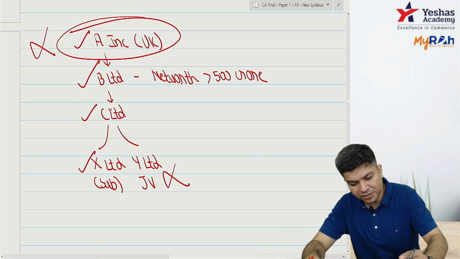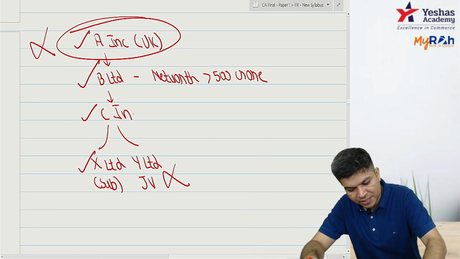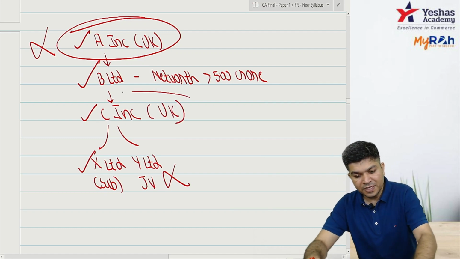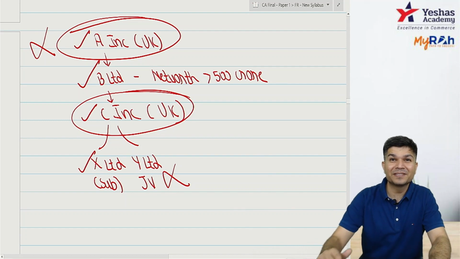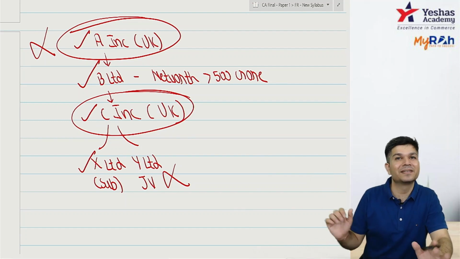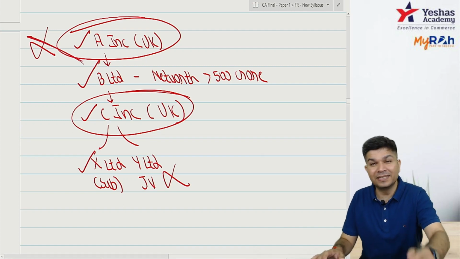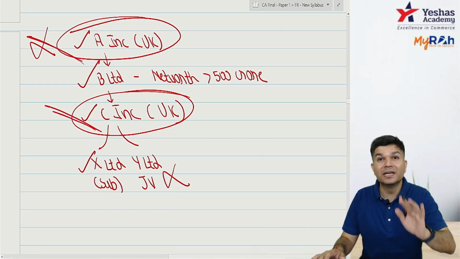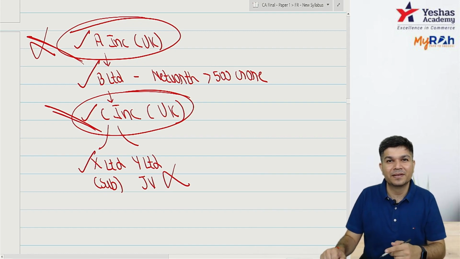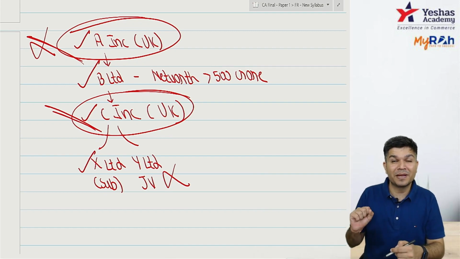Imagine this is not C Limited, this is C INC UK. So subsidiary abroad, they have to prepare financial statements as per their country's law. So to them also IND AS doesn't apply. Parent abroad, IND AS doesn't apply. Subsidiary abroad, IND AS doesn't apply for SFS purpose.